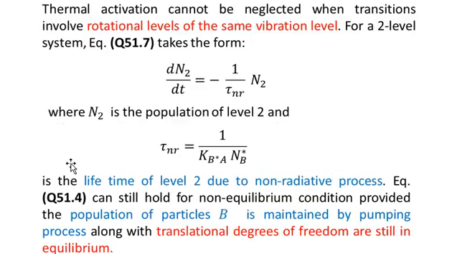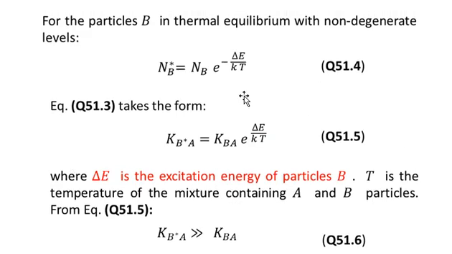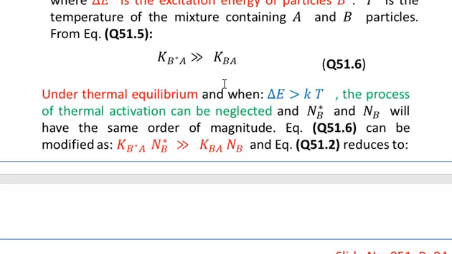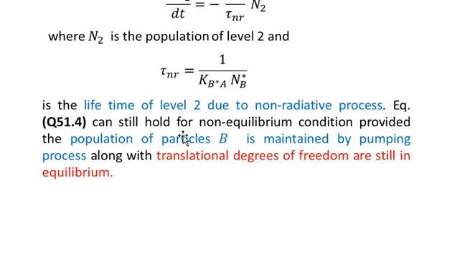Equation number 51.4, which is this equation, can still hold for non-equilibrium conditions provided the population of a particle B is maintained by a pumping process and the translational degrees of freedom are still in equilibrium. Here we are not talking about the vibrational or rotational degrees of freedom.